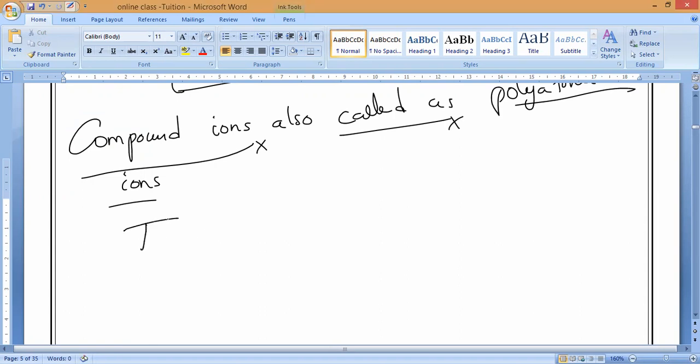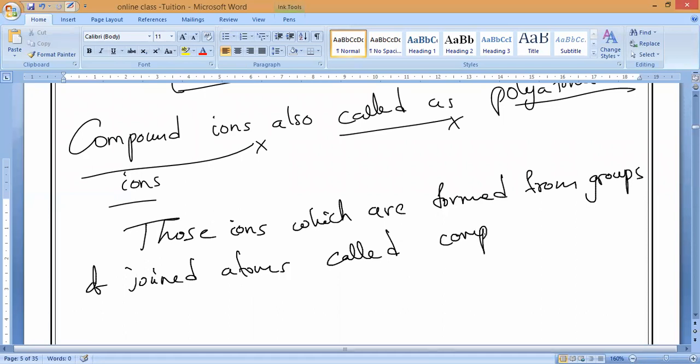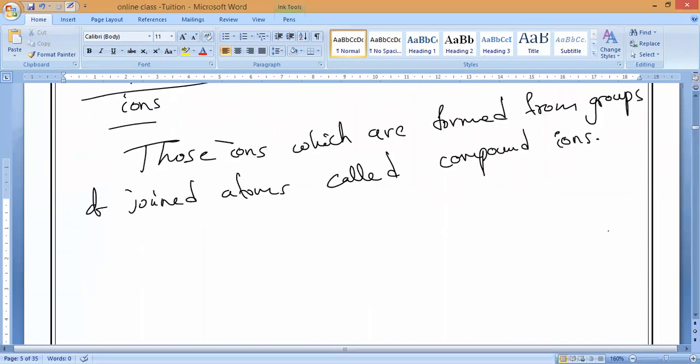Those ions which are formed from groups of joined atoms are called compound ions. Is it okay, guys? It's called compound ions.